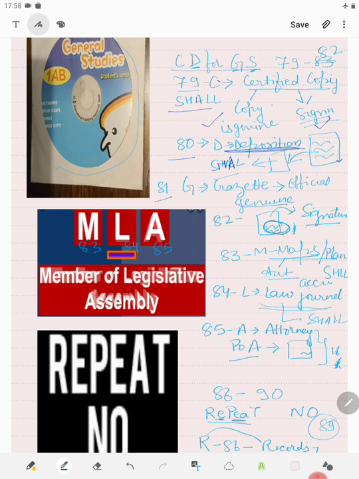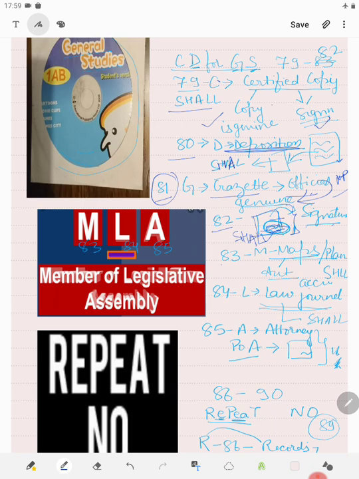In case of section 81, it is regarding gazette, that if there is an official gazette, we will presume it to be genuine. However, in case of newspaper, the publication part will be taken to be genuine, but the content part will not be taken as genuine. Then section 82, which is regarding certain documents where there are government sign and seal, the court shall presume that it is signed and sealed by appropriate person and it is genuine. There is no need to prove the signature and sign of the government official.